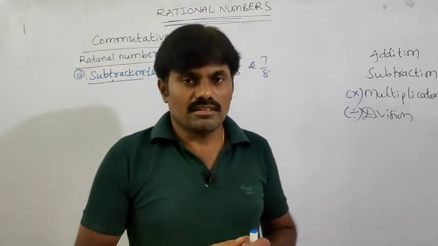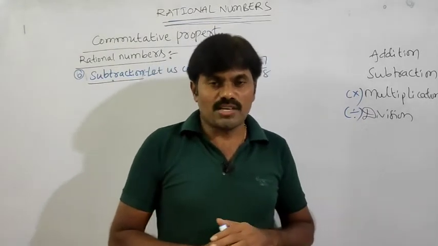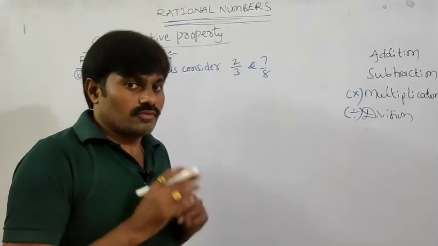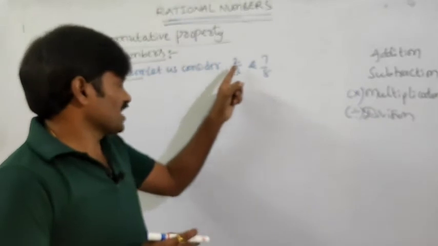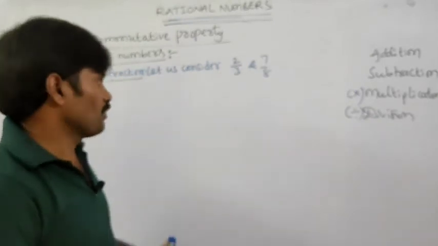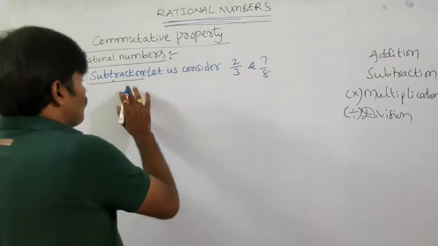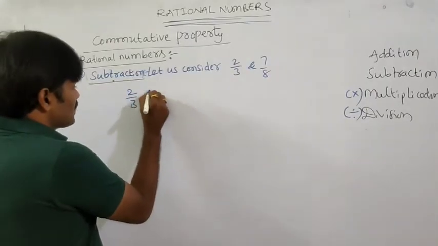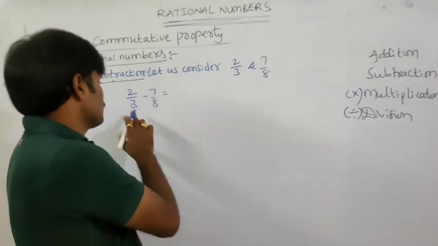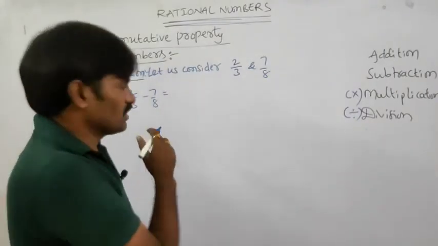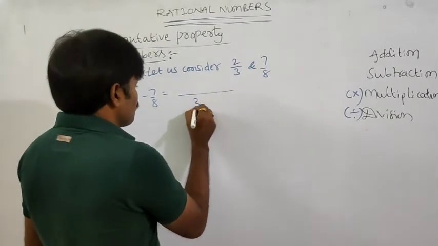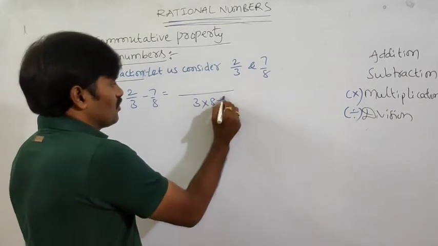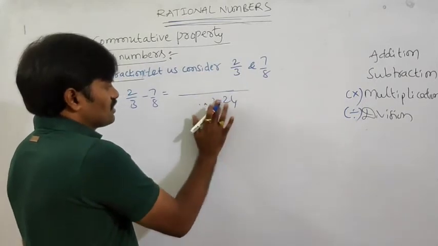Dear children, now whether rational numbers follow the commutative property under subtraction or not, we will check now. For that, let us consider 2 rational numbers, 2 by 3 and 7 by 8, which are in the form of p by q. So now we have to subtract them. Then it becomes 2 by 3 minus 7 by 8. Here the LCM of 3 comma 8: there is no common factor, so their product is the LCM. So 3 into 8 is 24. So 24 is the LCM.